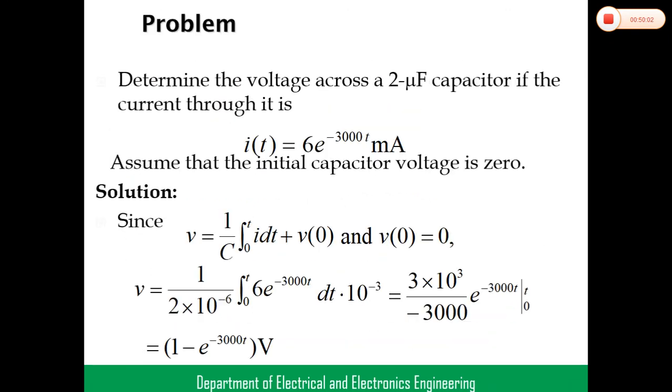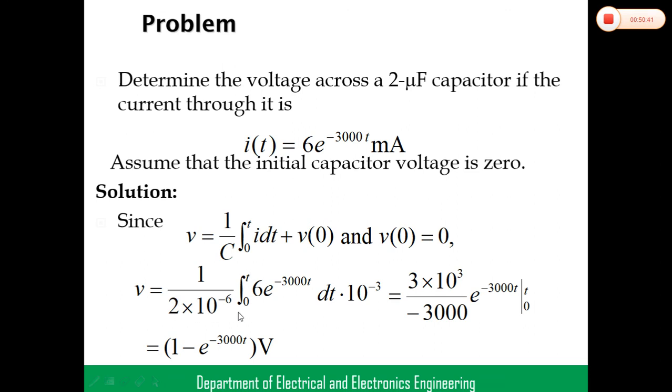He has given C and I value. Then we know the formula V equals 1 by C integral I dt plus V of 0. V of 0 is equal to 0 because he already said to assume that the voltage across the capacitor at initial conditions is 0. Then V is equal to 1 by C integral I dt plus V of 0, with V of 0 equal to 0. Then 1 by C, C being 2 microfarad, where micro is 10 to the power of minus 6.